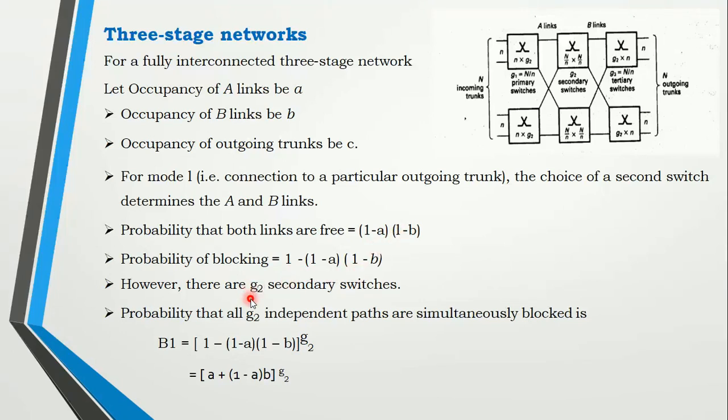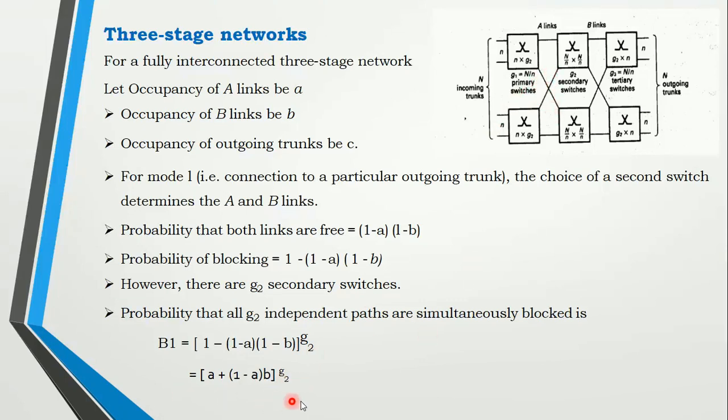So the first thing is G2, the secondary switch, because this is considered as a completely two-stage network. What is the formula for a two-stage network? You write for B1, the grade of service of this, (1 minus a into 1 minus b) to the power of G2. What is G2 here? The secondary switch.